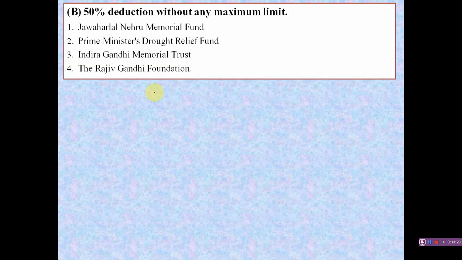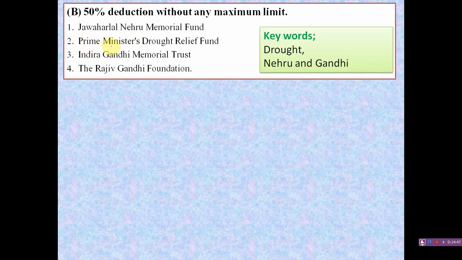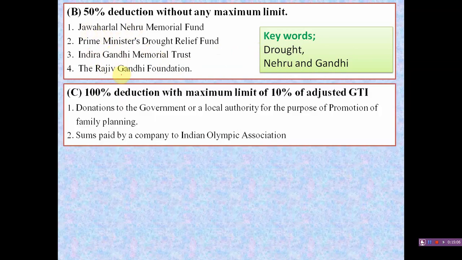And the items under category B, 50% deduction without any maximum limit, are the Jawaharlal Nehru Memorial Fund and the Prime Minister's Drought Relief Fund. It is the only fund with the name Prime Minister that comes under category B. Here the keywords are drought relief fund, Nehru and Gandhi: Jawaharlal Nehru, Indira Gandhi and Rajiv Gandhi.